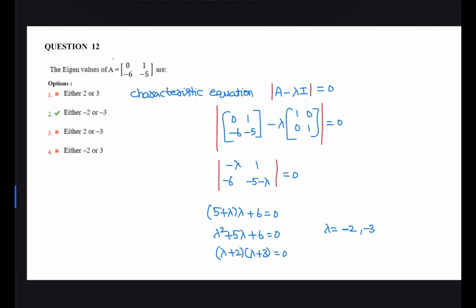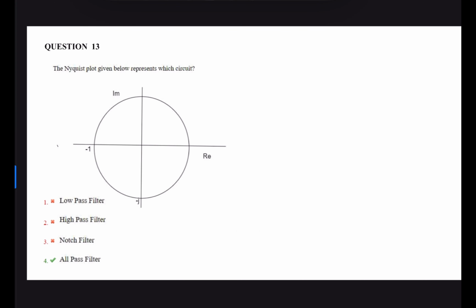Here the eigenvalues are either minus 2 or minus 3. The eigenvalues for the given matrix are either minus 2 or minus 3. Correct option is 2. Question number 13.